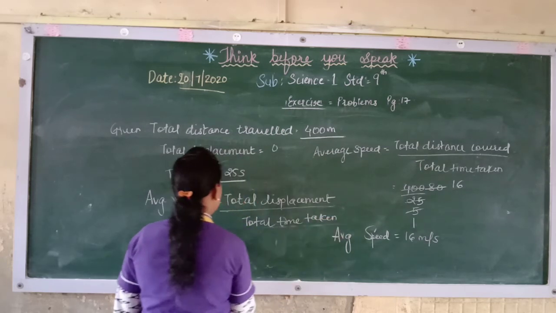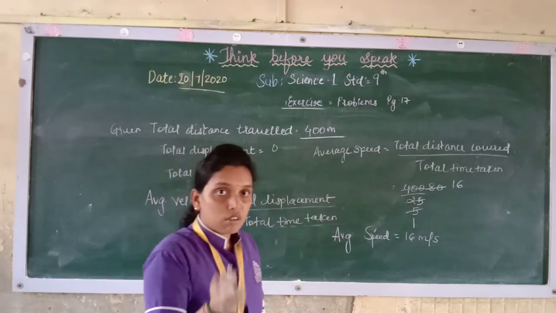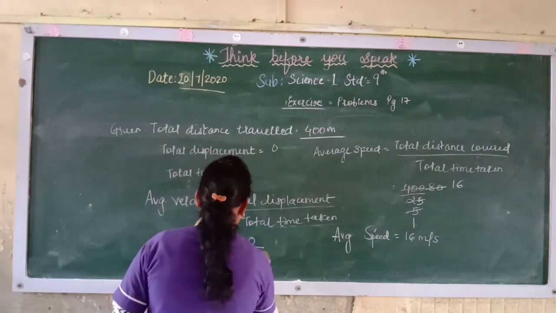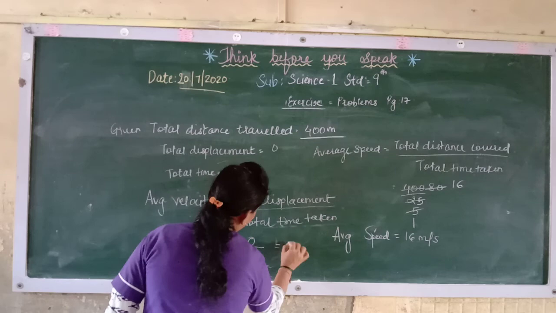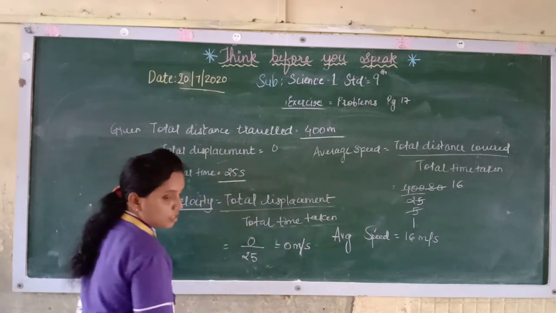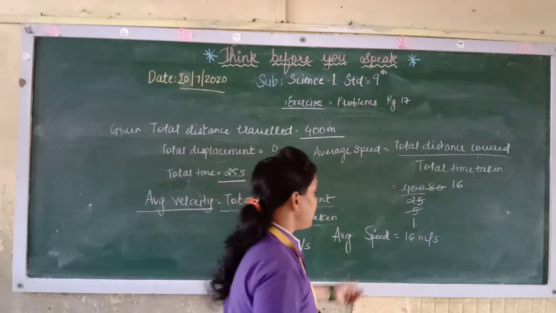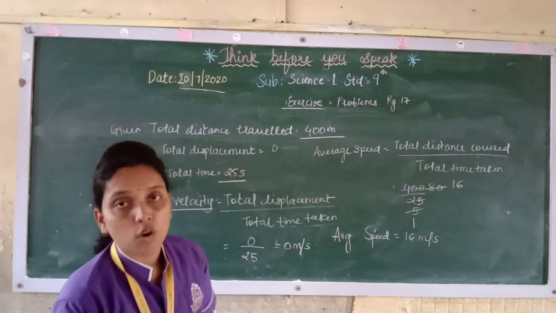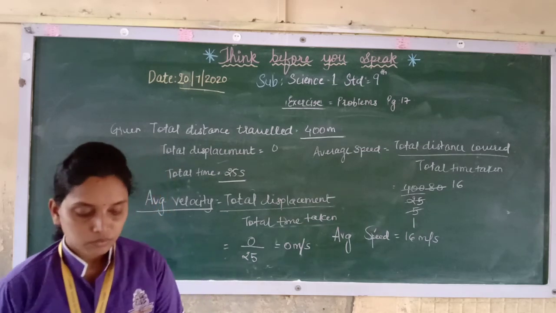Now total displacement, as he has come to the original position, so there is no displacement, so here it will come 0 and time is how much? 25. So here it will come 0 meter per second. So its average velocity is 0 meter per second and its average speed is 16 meter per second. So I hope you have understood this.